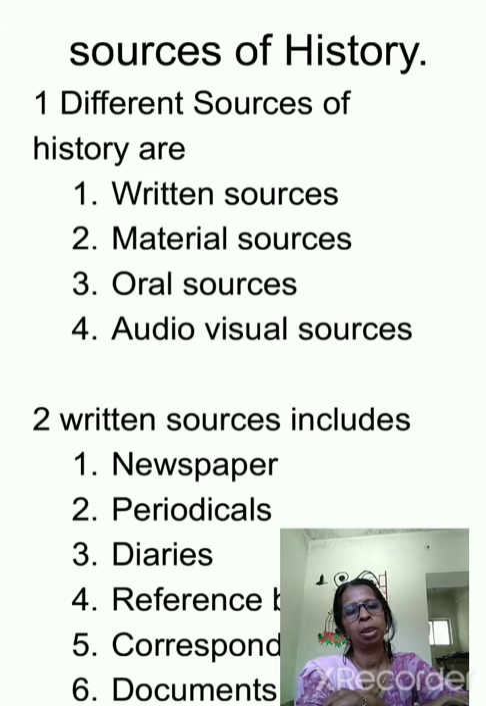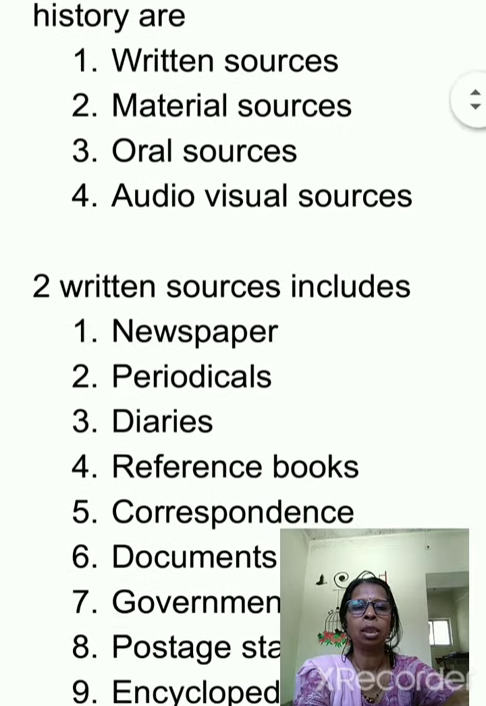So these sources of history have been classified. What are the different sources of history? If I just ask you, you will tell me coins, I will get stamps, or through television I will get, or through newspaper I will get the information. So now let us try to classify these different sources of history. The different sources of history are the written source, the material source, the oral source, and the audiovisual sources.